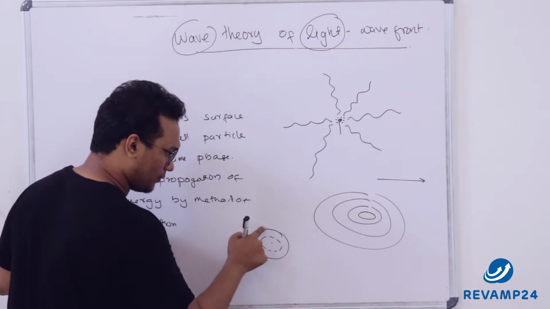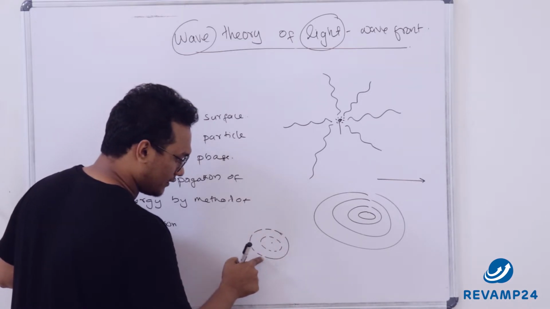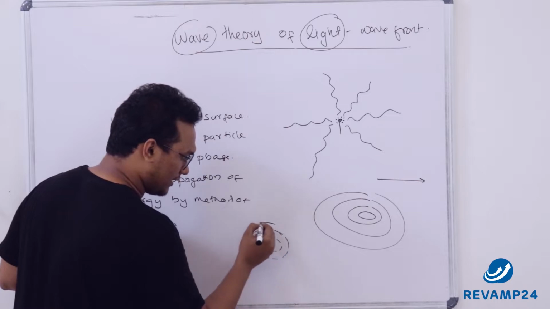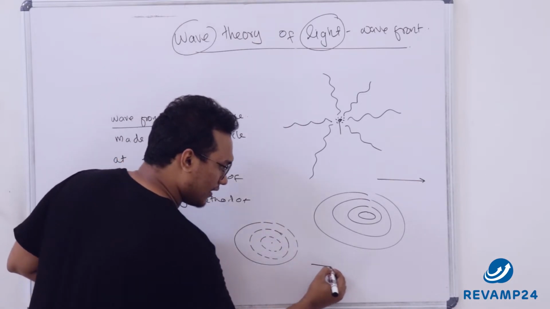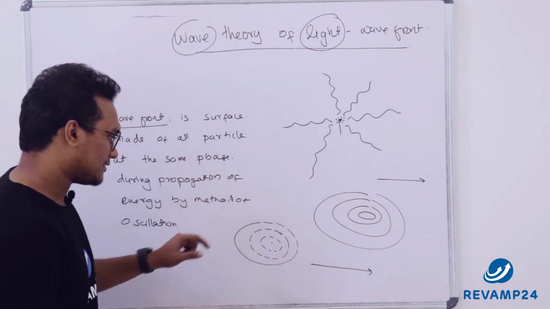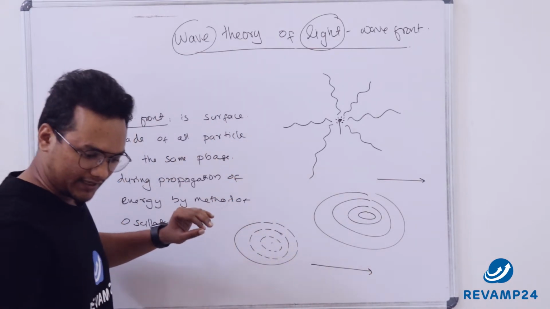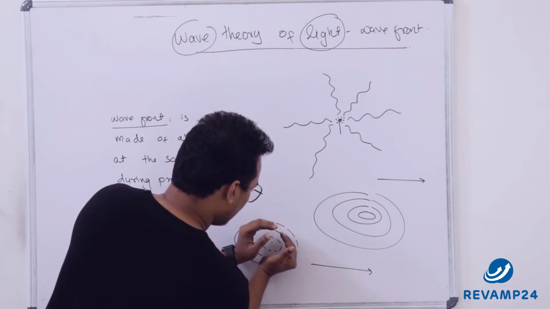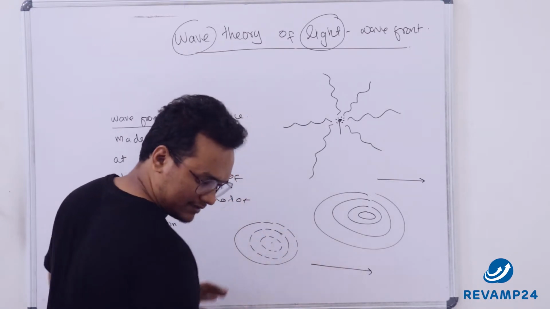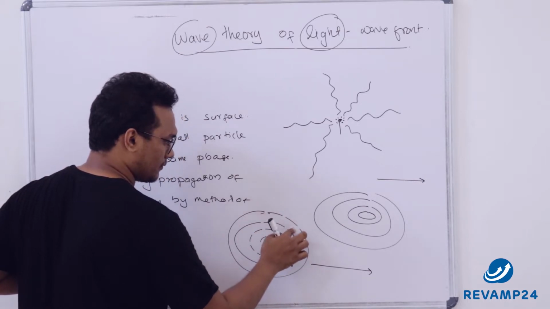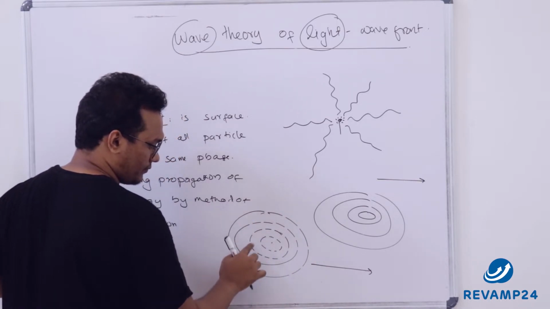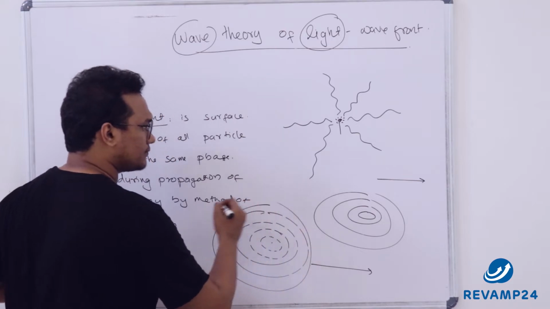Now this would be propagating two-dimensionally around it, and this would be the next position. See, instead of traveling in a straight line, a wavefront is being propagated. Initially it is here, now here, now here, now here. And next it would be here.